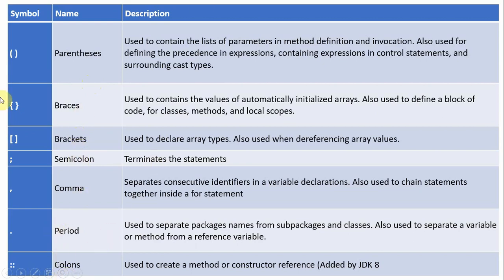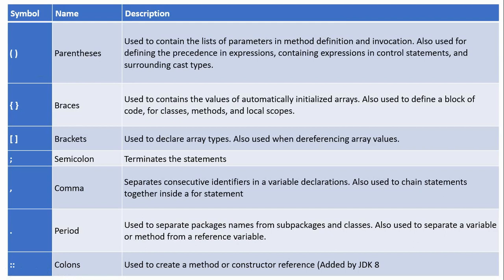Parentheses are used to provide a list of parameters in a method definition and in invocation, for the precedence of expressions, and in control statements, for example in for, if, while.